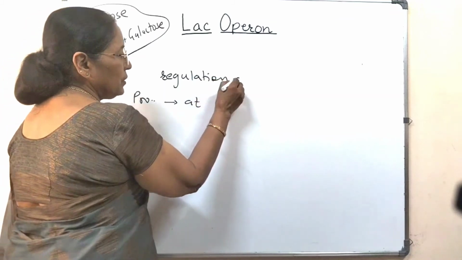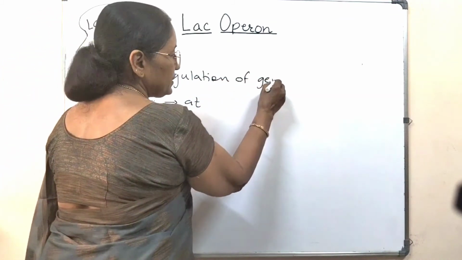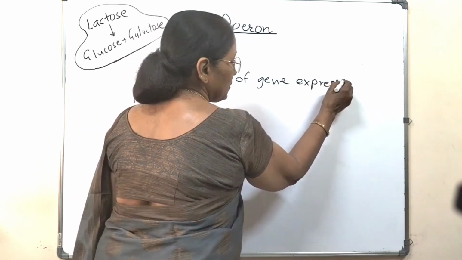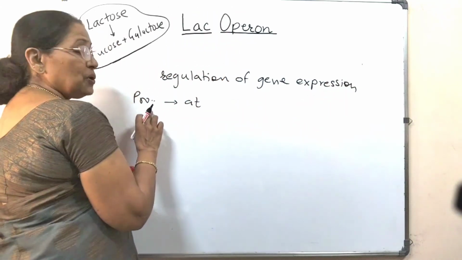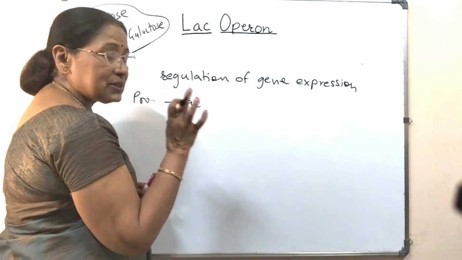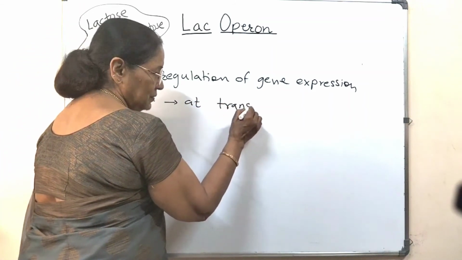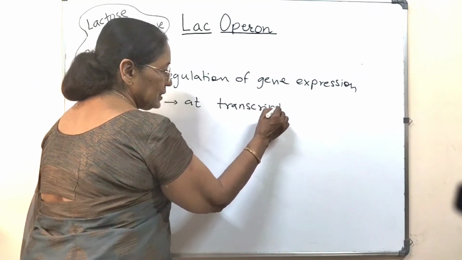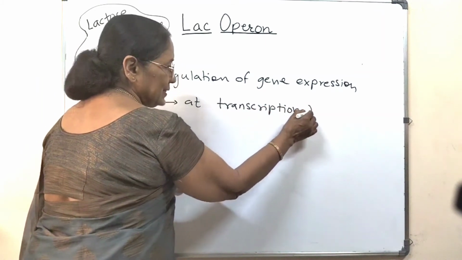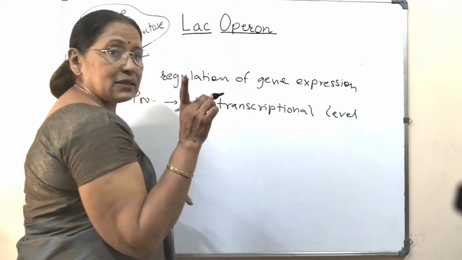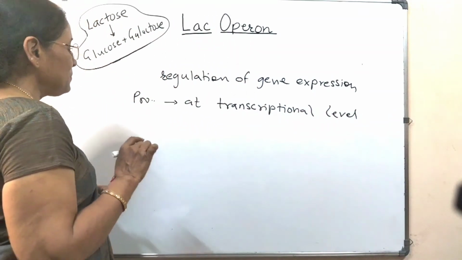The regulation of gene expression means whether it will be switched on or switched off. In prokaryotes, it is mostly done at the transcriptional level. You just studied that while studying the Lac Operon, that its transcription itself was being stopped.